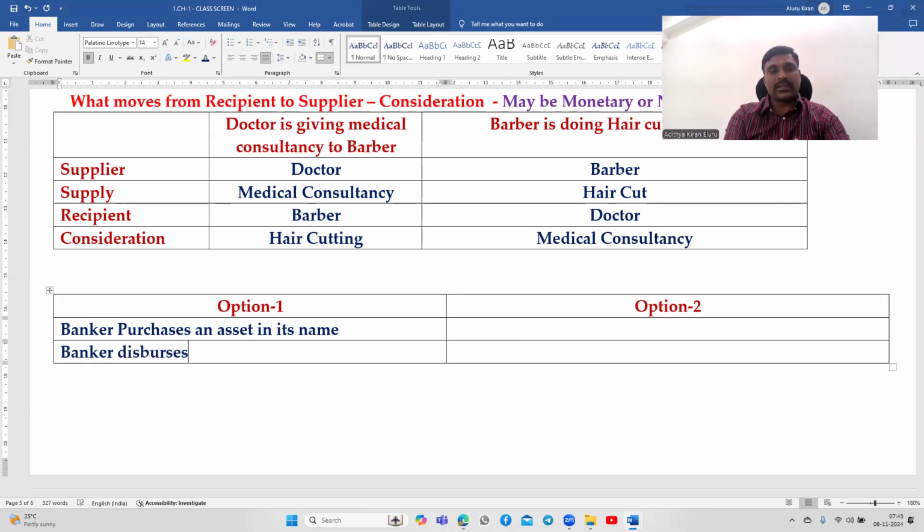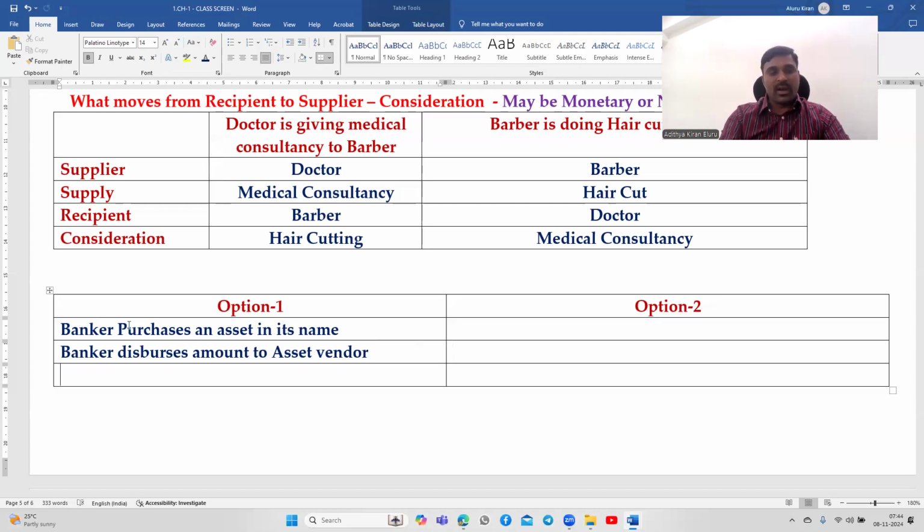Banker disburses amount to asset vendor. Okay, banker is giving asset on lease to lessee.